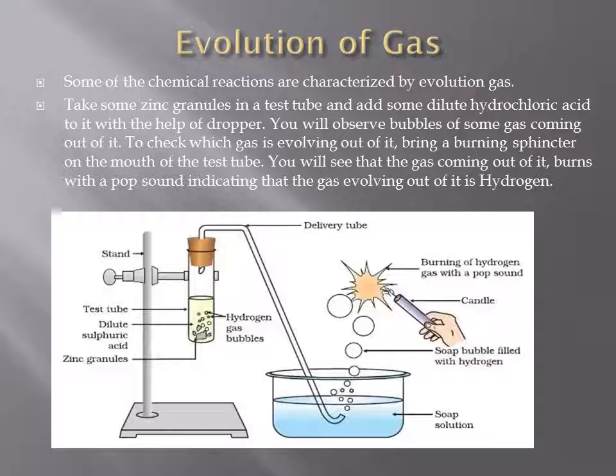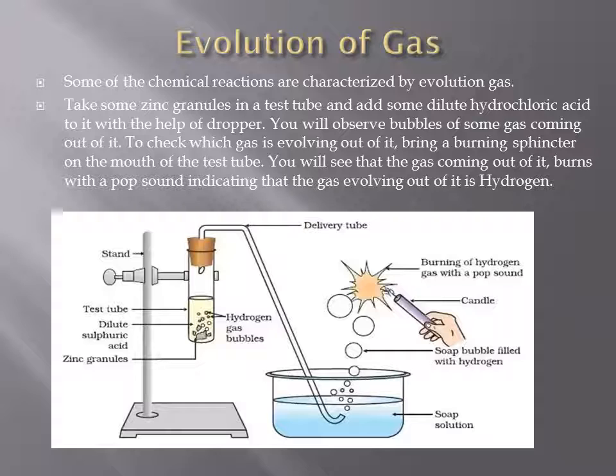Now let's talk about chemical changes involving evolution of gas. Some of the chemical changes will be characterized by evolution of gas. I'll take one experiment to explain this. Take a test tube and put some zinc granules into it, and with the help of a dropper, add some dilute sulfuric acid to it. You will observe that bubbles of some gas are coming out of it.